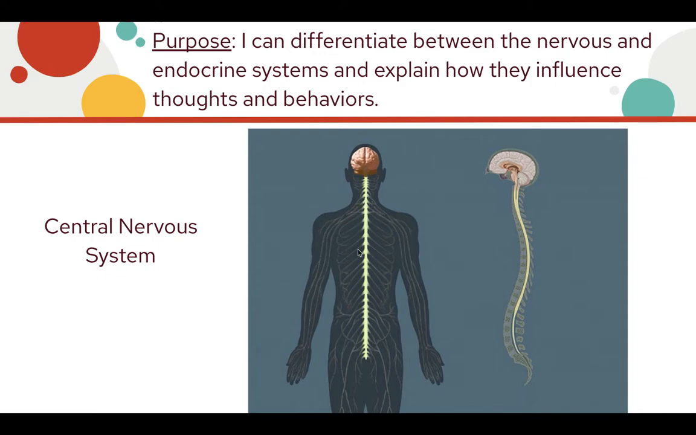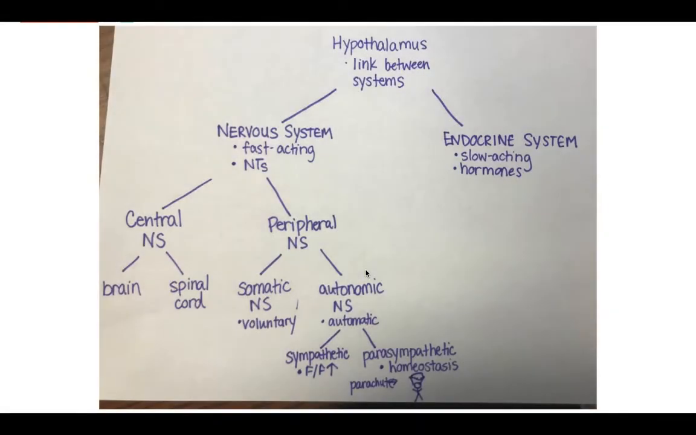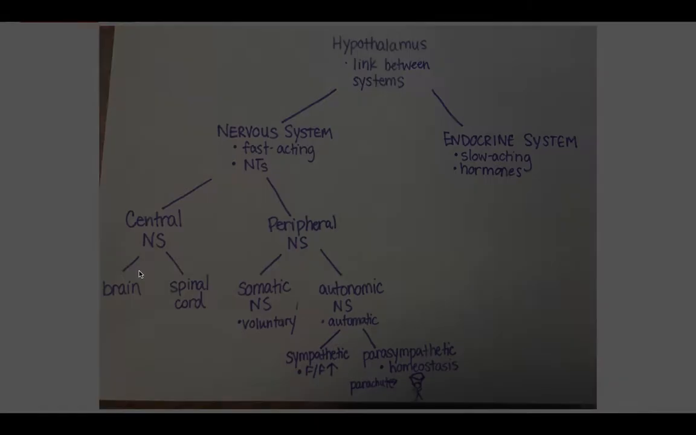It's your brain and your spinal cord. And what we had looked at here with the central nervous system is where the interneurons are located. So we had talked about three types of neurons with our first lesson: interneurons, sensory neurons, and motor neurons. And interneurons are located in the central nervous system.